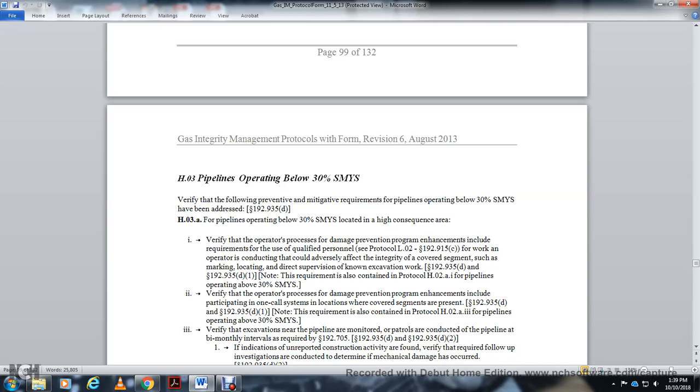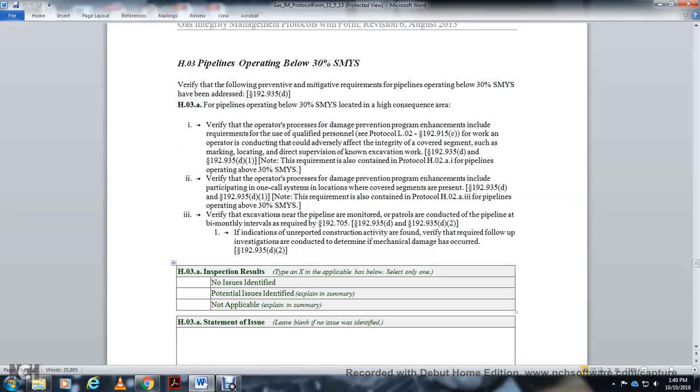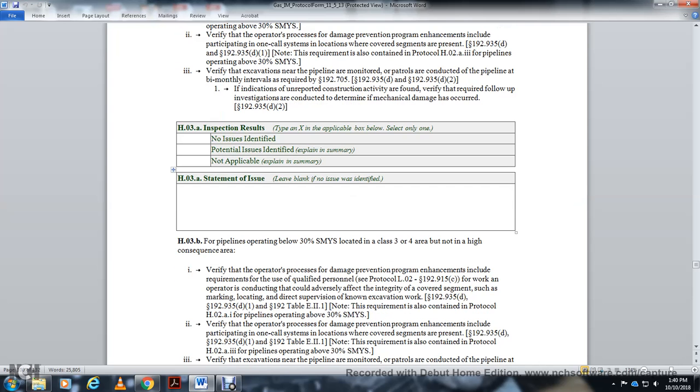Verify the operating process of the damage prevention program and enhancements includes participation in the one-call system and location of the covered segments. Verify the extent of patrolling of the pipeline, with patrols conducted at monthly intervals as required in section 192.705. If there is indication of reported construction activity, verify that the required follow-up investigation was conducted to determine whether mechanical damage has occurred. The inspection results statement issued.